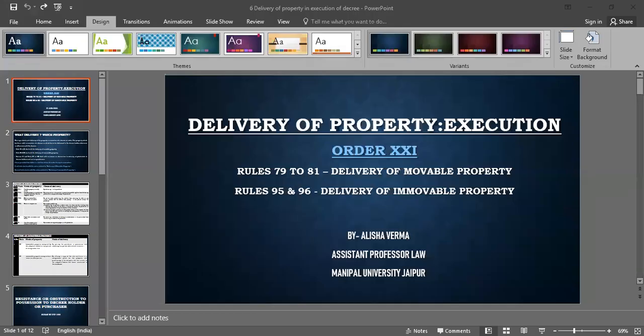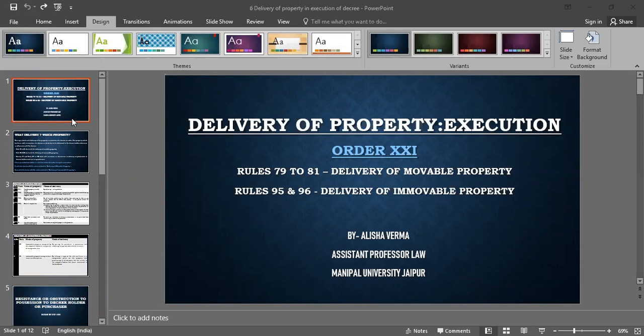This is the last topic of our discussion in the topic execution. After this, we'll consider this topic as complete. Execution Order 21. These are the last provisions which talk about delivery of property in execution.